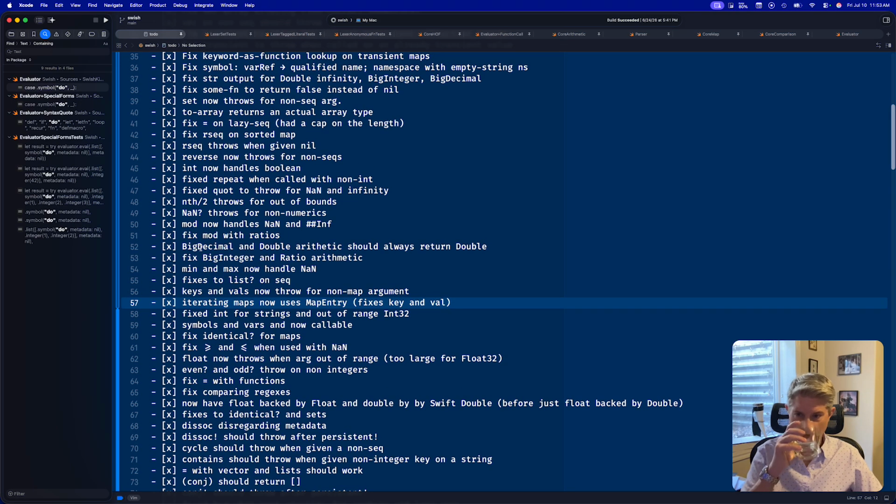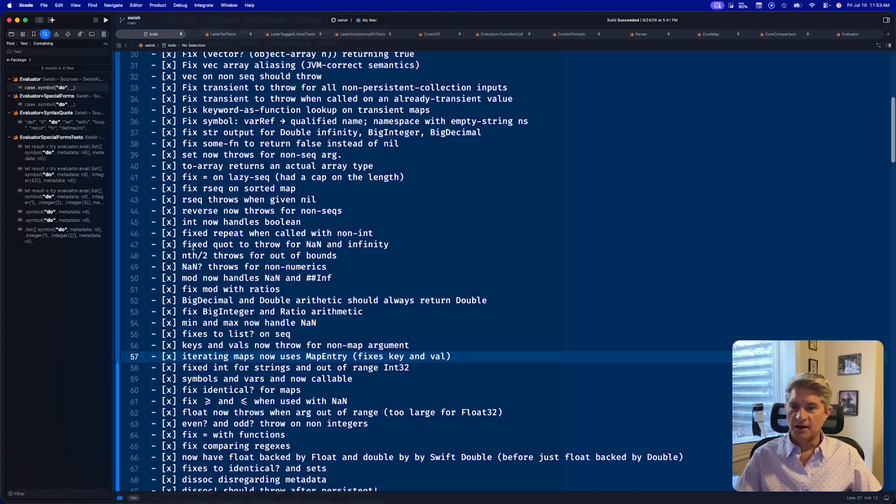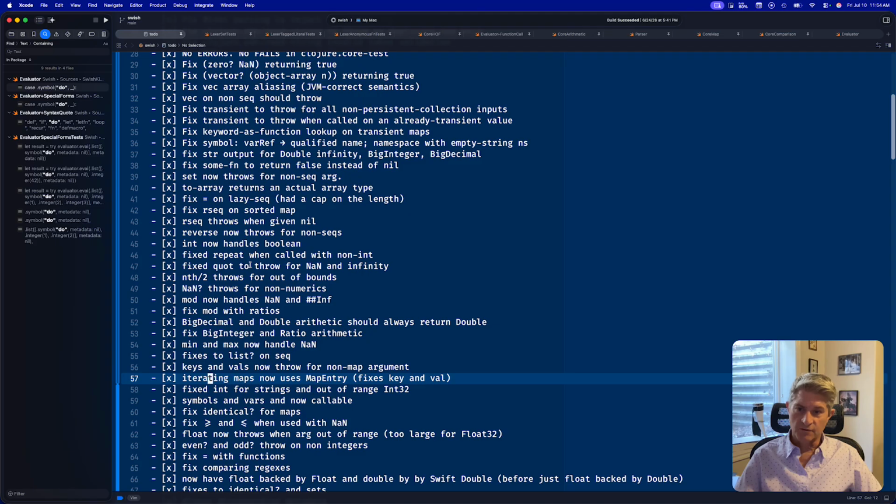We fixed big decimal and double arithmetic, and those should always return a double. They weren't. We fixed mod with ratios. mod now handles NaN and infinity. NaN? throws for non-numerics. The two-arity version of nth throws for out-of-bounds values. We fixed the quot function to throw for NaN and infinity. We fixed repeat when called with a non-integer.